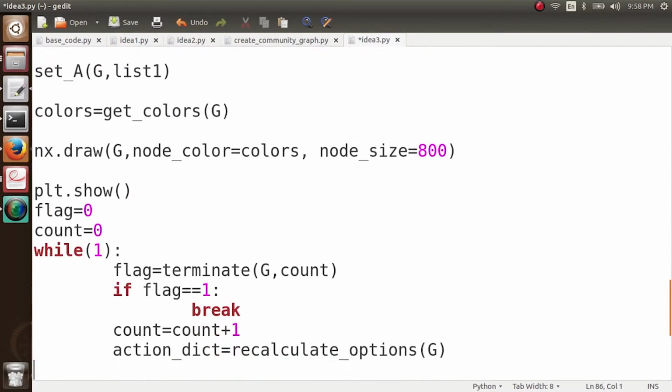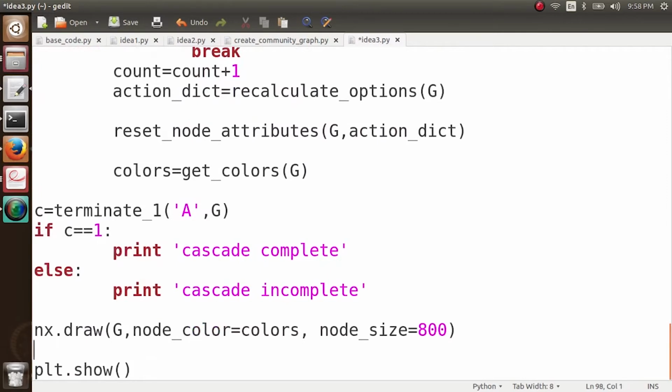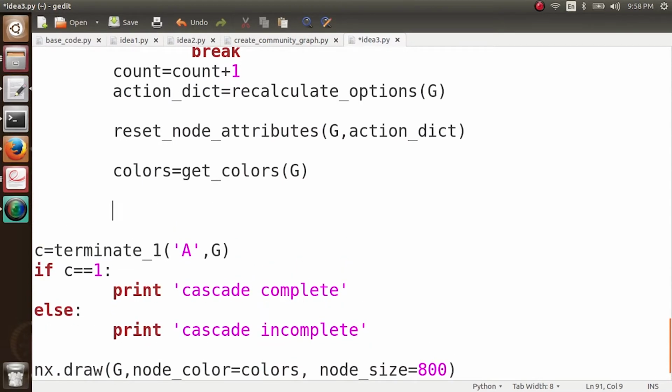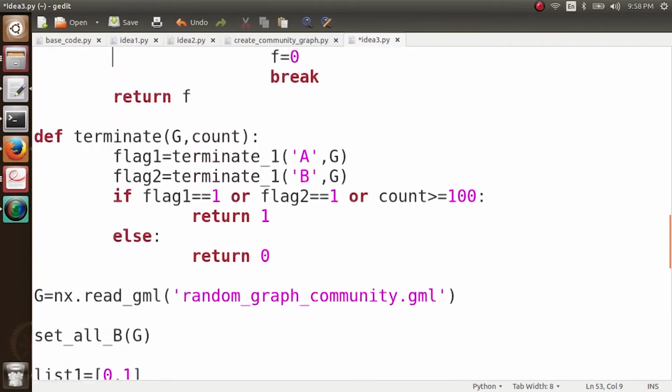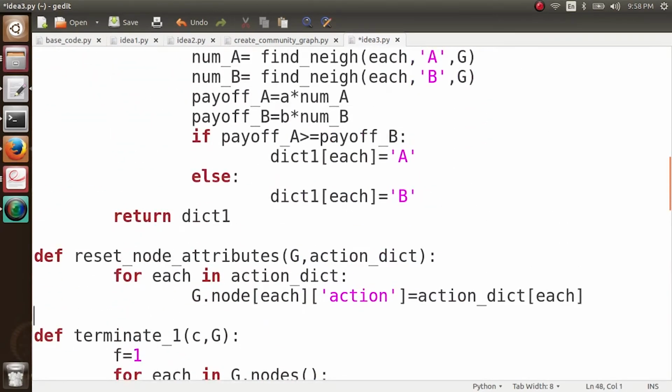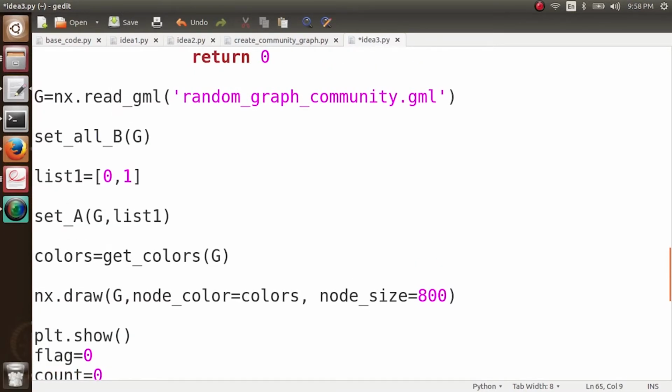What I'm interested in is looking at how this cascade is going to occur, and I want to see the graph at every step. I'll just show you the code. It is the same code which we have written previously. Here we load our graph. Here we set all the nodes to have the action B. Here we choose the initial adopters and set them.